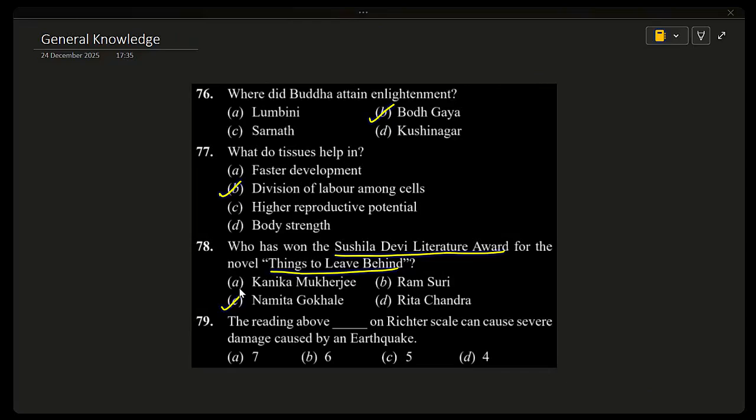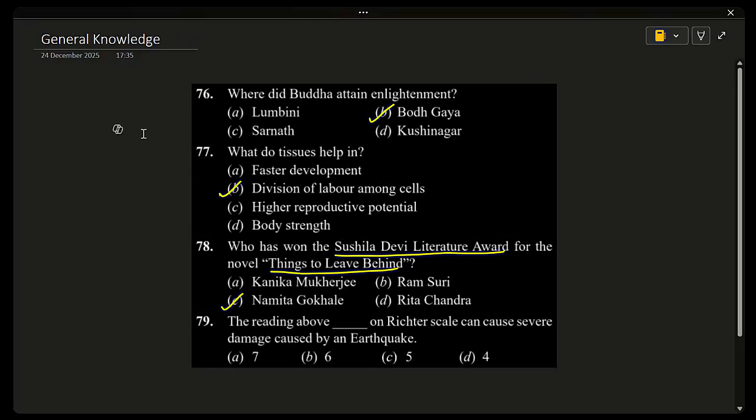Other options: Karika Mukherjee, Ram Suri, Rita Chandra. They are not the correct author of the given work. In GK, author, book and award questions are very common, so remembering pairs helps a lot.